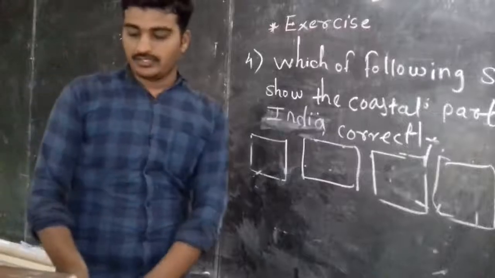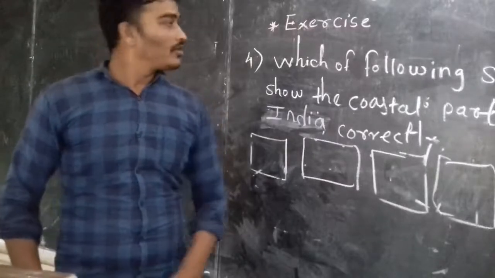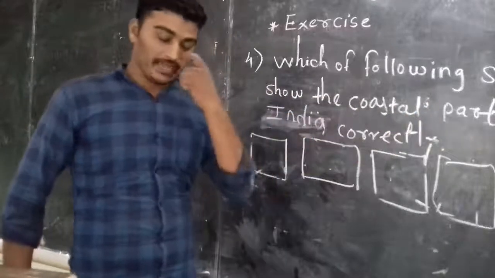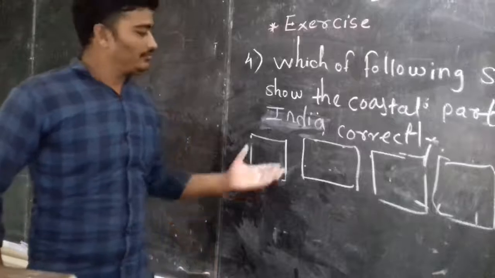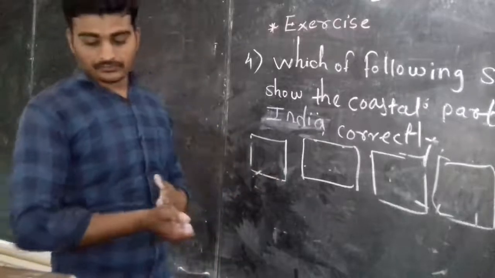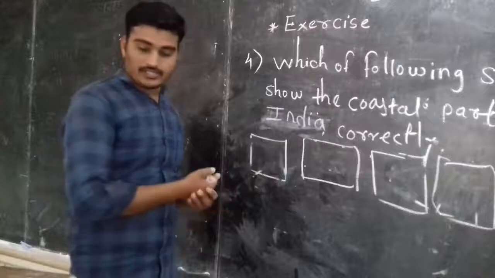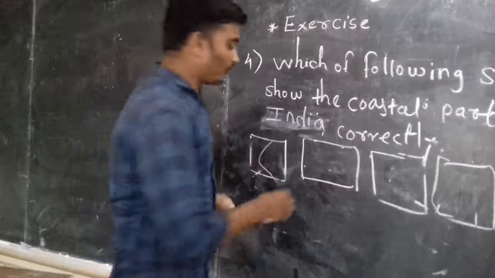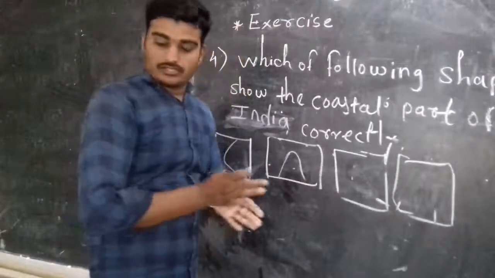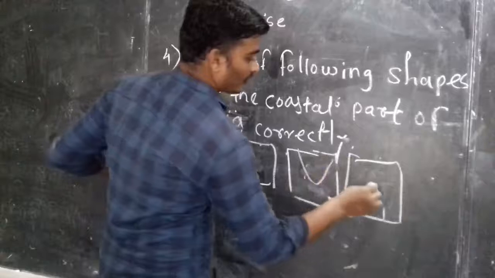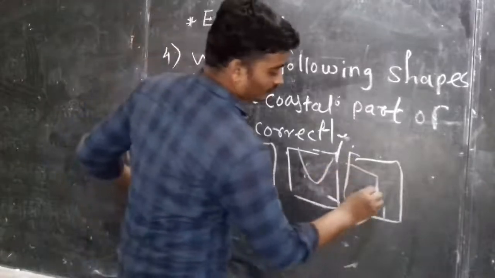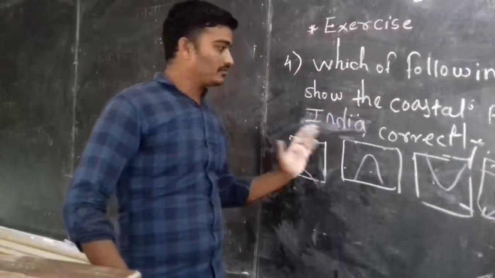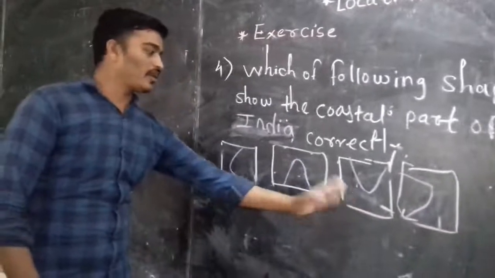So next question is, which of the following shapes show the coastal part of India correctly? Same as in the previous question, we are going to see the coastal parts. Very easy for us, because you already know which part of India touches the coastline. So these are the shapes. This is for the west, this is for east, south part and north part.